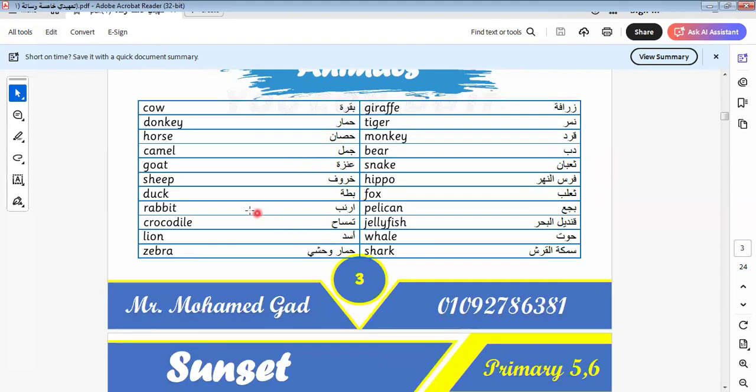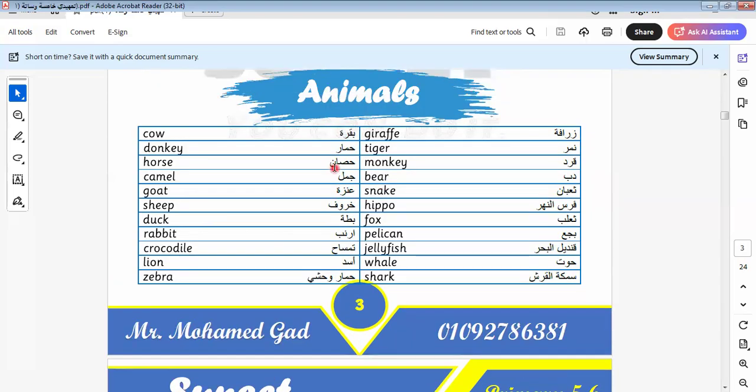Let's go to another item here. This is animals. I think that I told you something like that in the previous video for grades 3 and 4. If you return to the previous video, you can see the animals. I told you the vocab of animals before. So if grades 4, 5 and 6 want to revise and know more about what we learned in the last videos, it's okay.